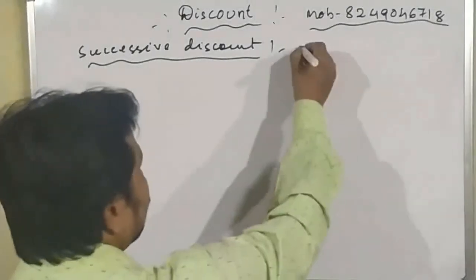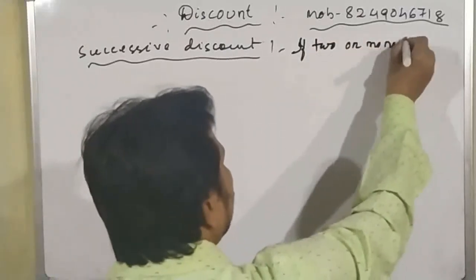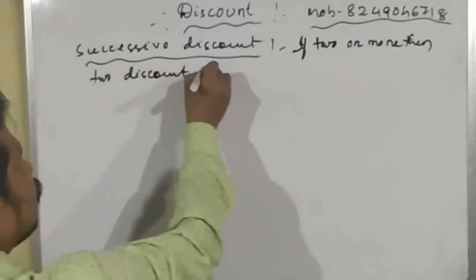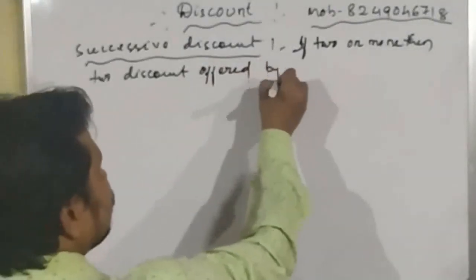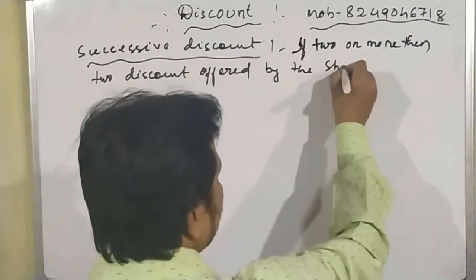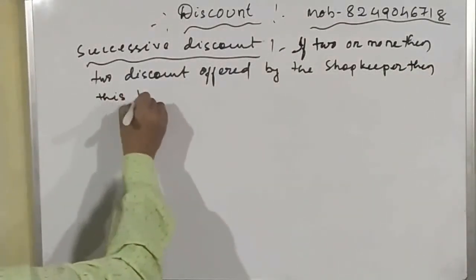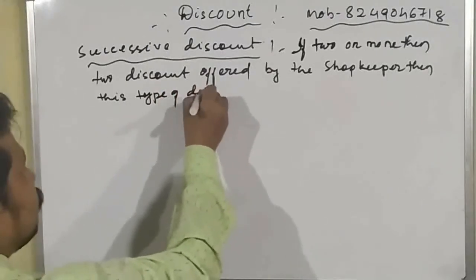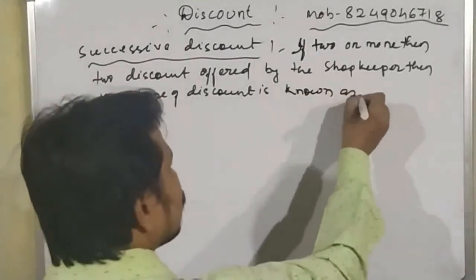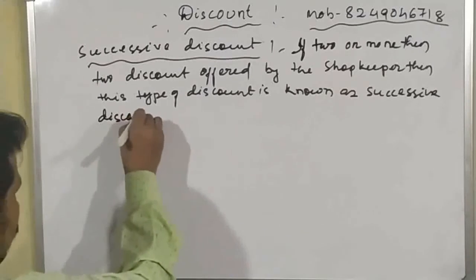Okay students? So if two or more than two discounts are offered by the shopkeeper, then this type of discount is known as successive discount.